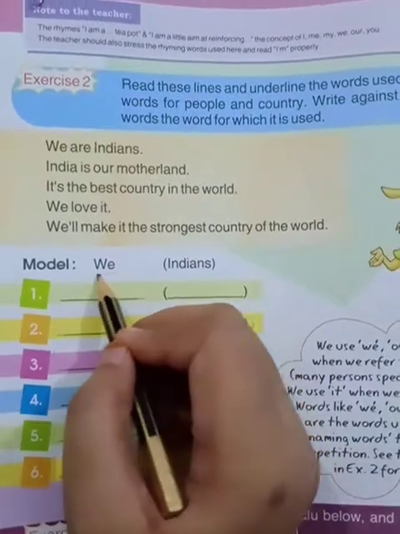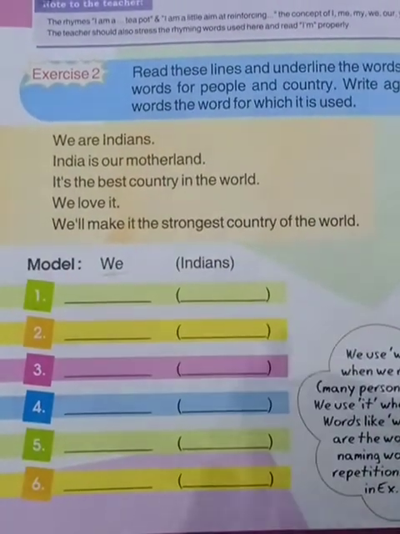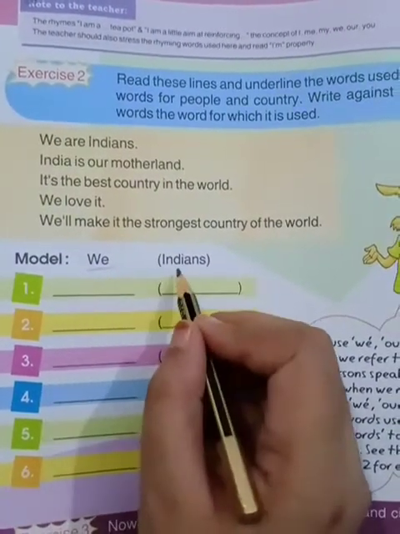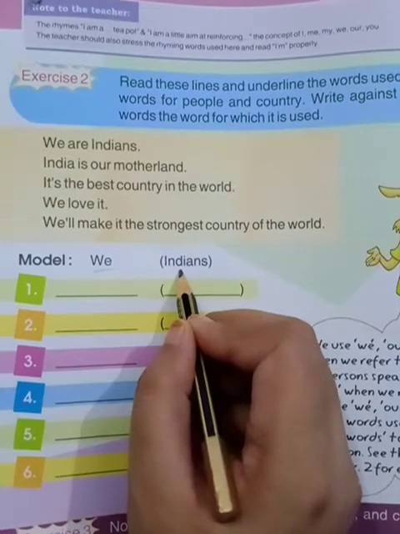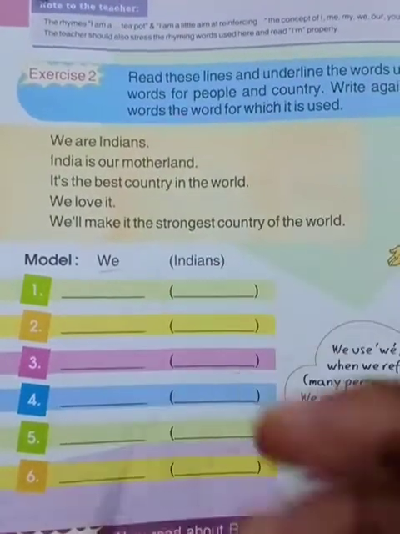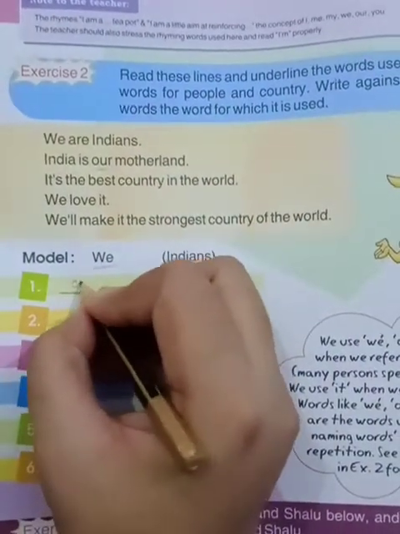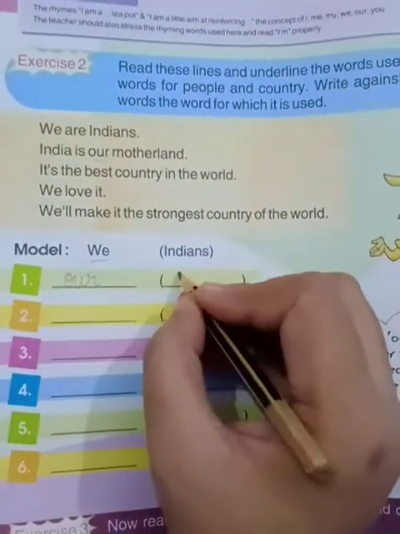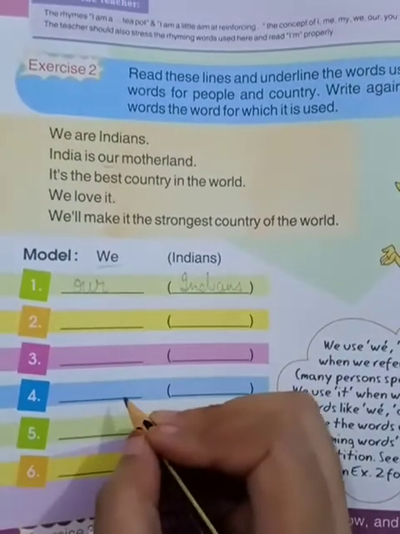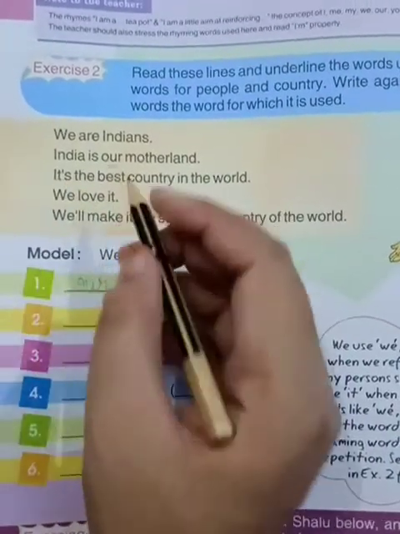So we is a pronoun, the word which is used in place of a naming word, and we is used for Indians. India is our motherland. So our is again for Indians. It is the best country in the world.